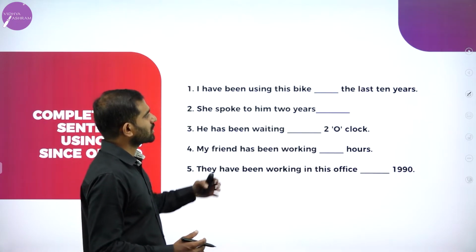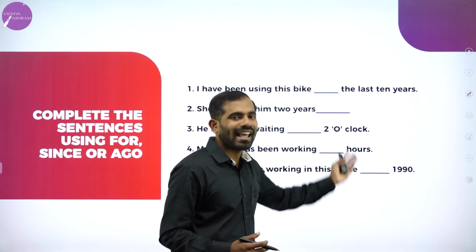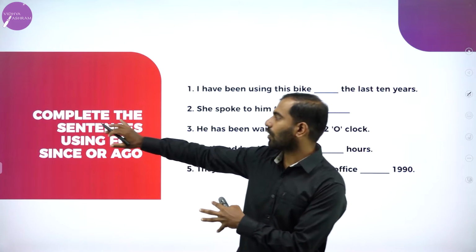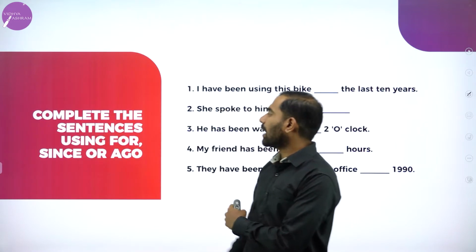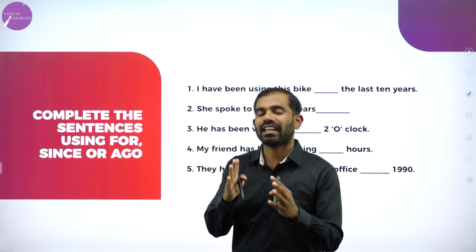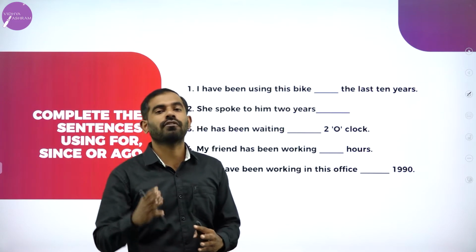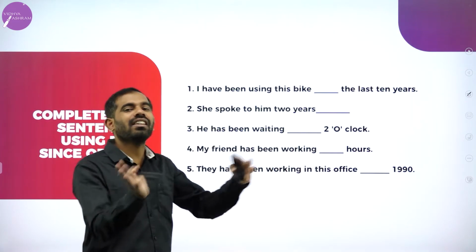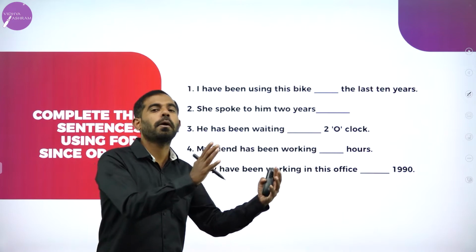Next one, we have blanks, but there are no options given next to the blanks. Why? Because the instruction says complete the sentences using for, since, or ago. You are going to make use of only these three words. You are not going to fill in the blanks using any other form of verbs or any other main verbs.